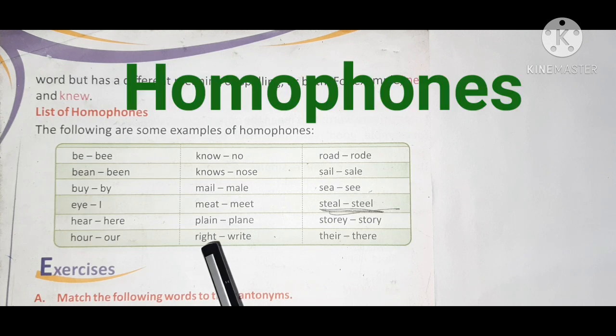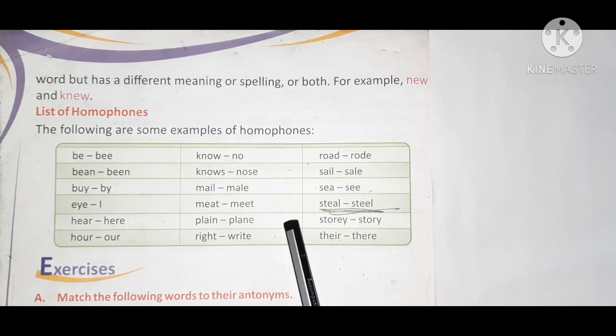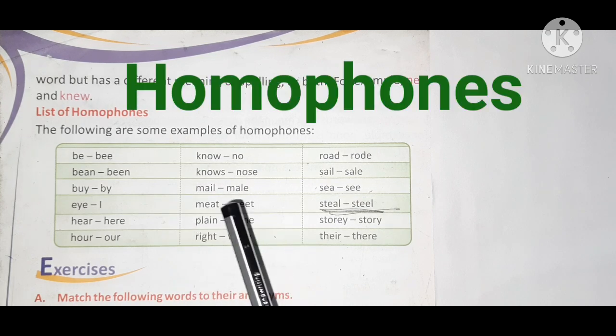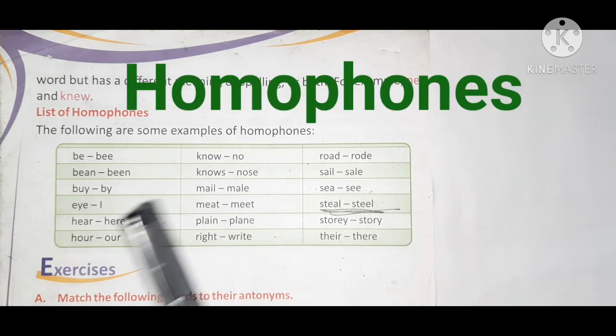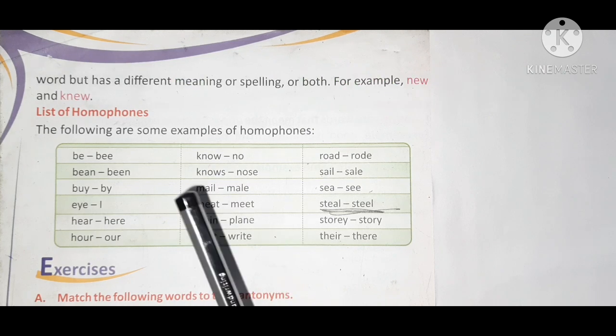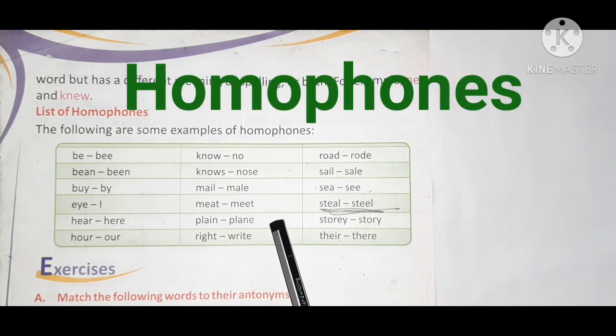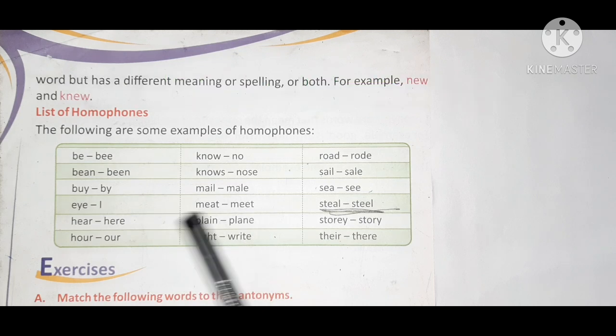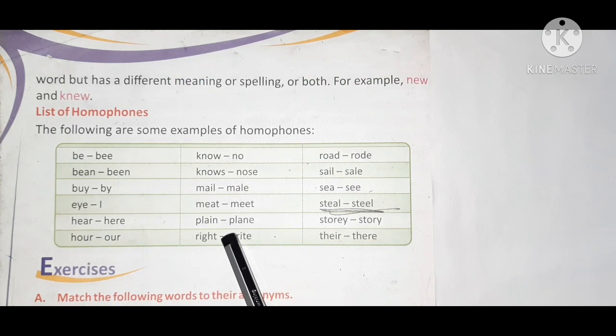So today, children, you have revised chapter 15 and homophones. In chapter 15, you revised was and were, and in chapter 29, homophones, you have revised words which can be pronounced the same but have a different meaning.